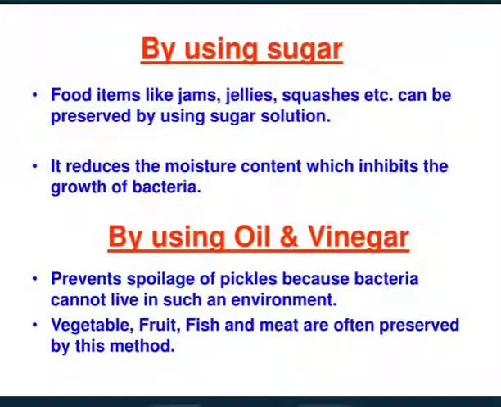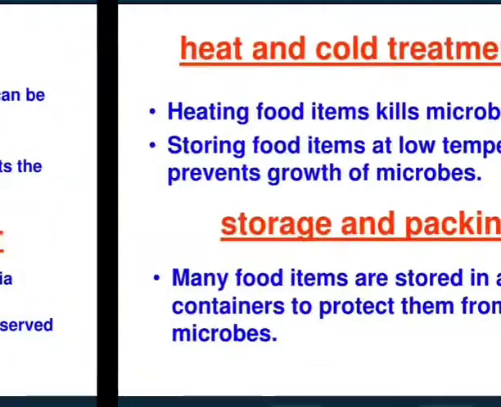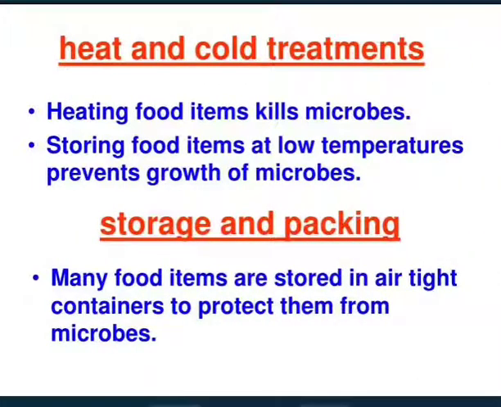By using oil and vinegar also, we can preserve the food for a long time. Oil and vinegar prevents spoilage of pickles because bacteria cannot live in such an environment. Vegetable, fruits, fish and meat are often preserved by this method. Heat and cold treatments. Heating food items kills microbes. Storing food items at low temperature prevents growth of microbes. Storage and packing. Many food items are stored in airtight containers to protect them from microbes.